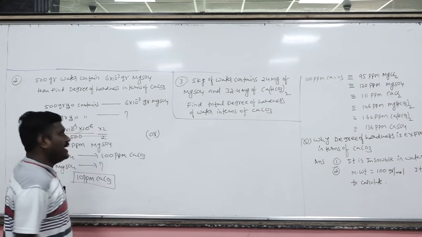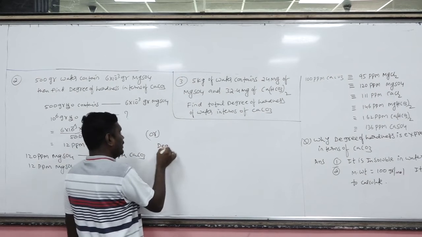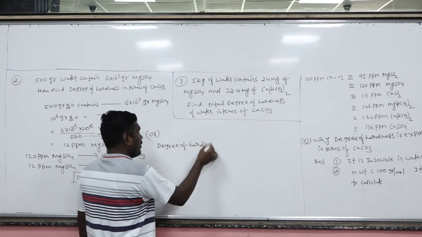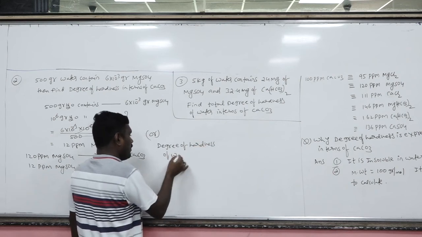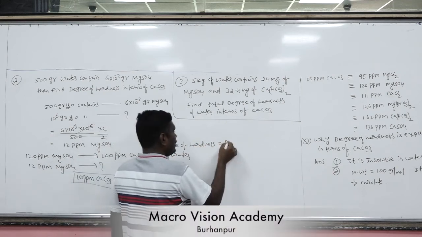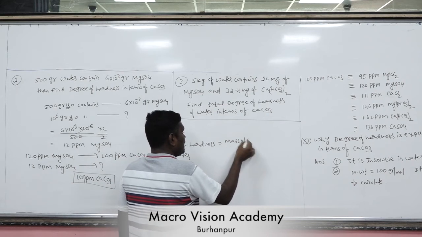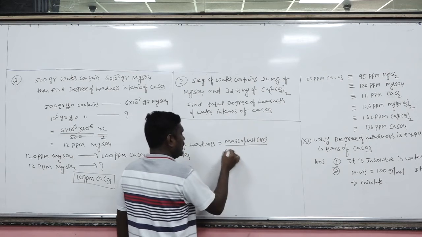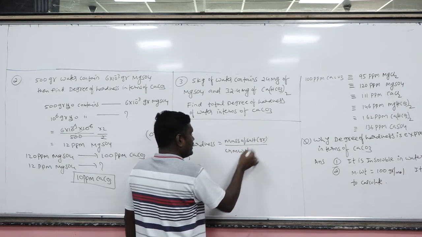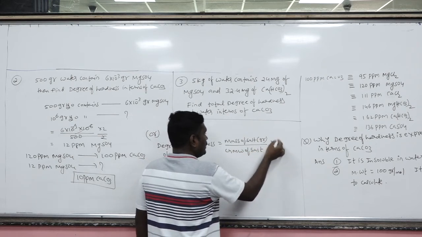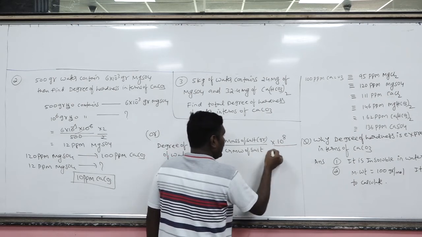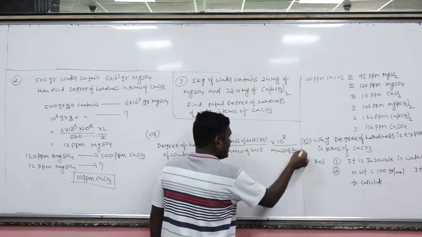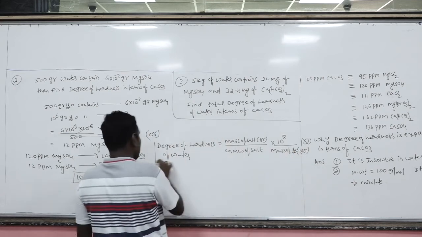Okay. Now there is another alternate method to calculate this one. So we know the direct formula. What is the direct formula? Degree of hardness of water is equal to what? Mass of salt in grams divided by gram molecular weight of salt, times 10 raised to 8, divided by what? Mass of water. Again, mass of water should also be in grams.